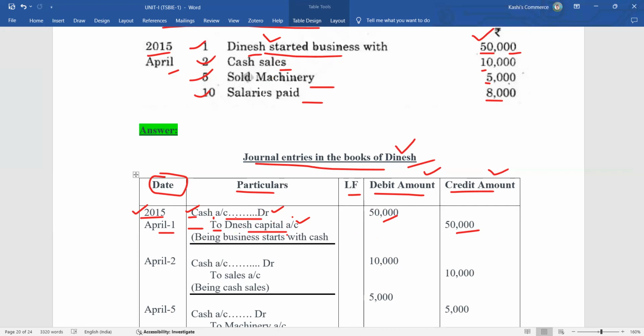What about this journal entry? The reason for writing the journal entry: because the business starts with cash.